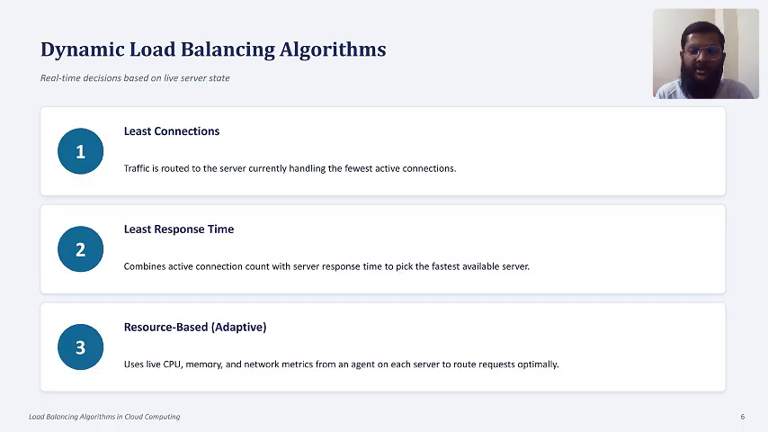Dynamic algorithms. Next are dynamic algorithms. The first is least connection. The load balancer sends the next request to the server with the fewest active connections. The second is least response time. This algorithm chooses the server that responds the fastest. The third is resource-based or adaptive load balancing. It checks CPU usage, memory usage, and network status before selecting the best server. Because it uses real-time information, it provides better performance in cloud systems.